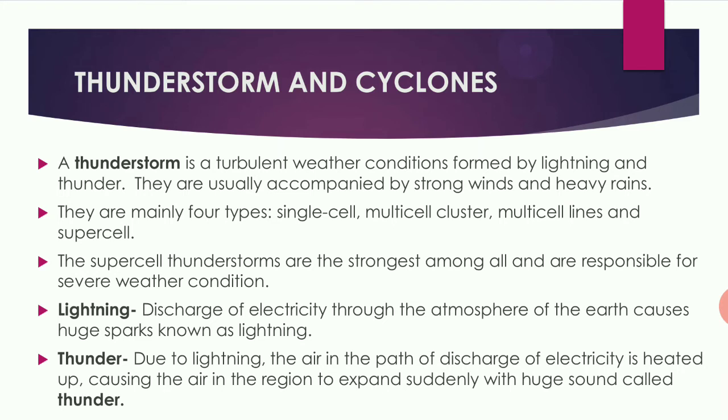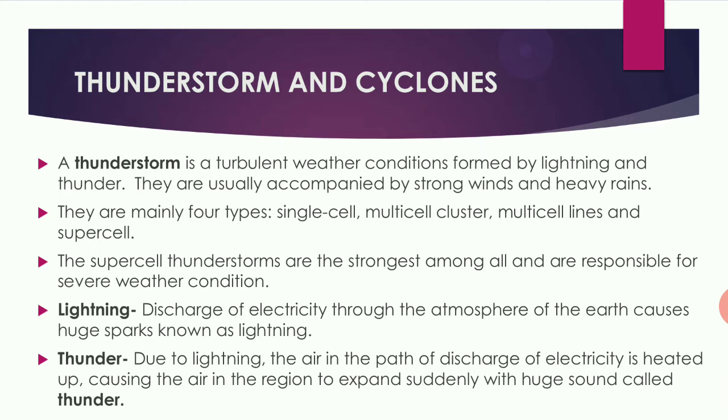So a thunderstorm is a turbulent weather condition. Turbulent weather conditions means changing direction suddenly and violently, formed by lightning and thunder. So they are accompanied by strong winds and heavy rains.